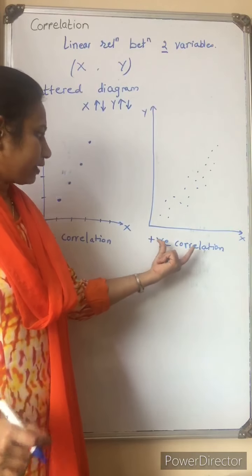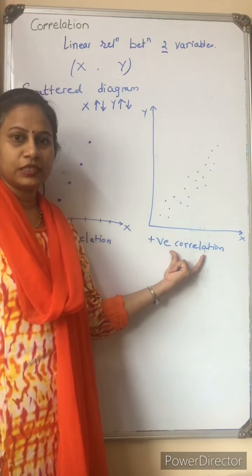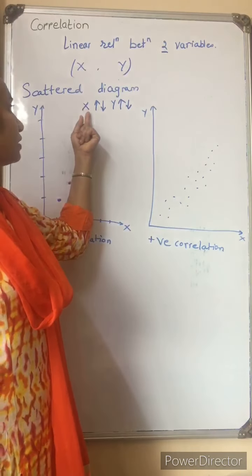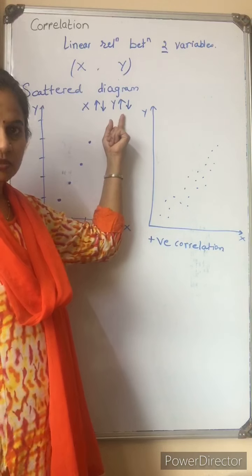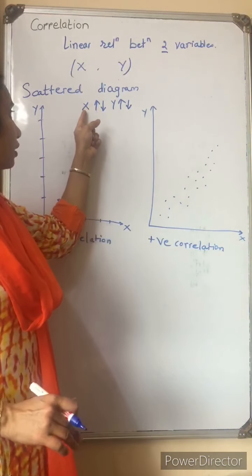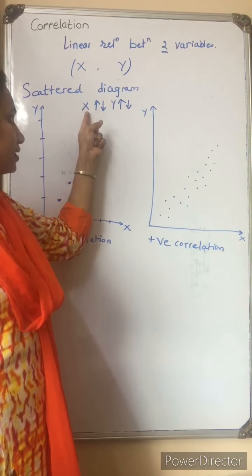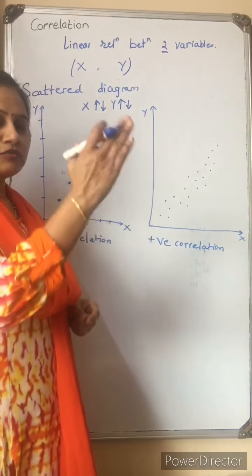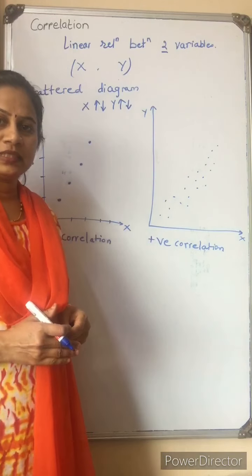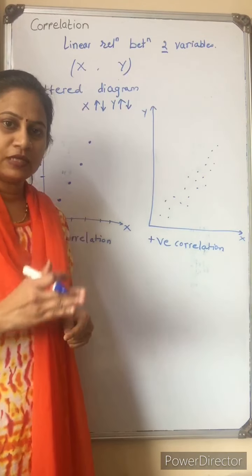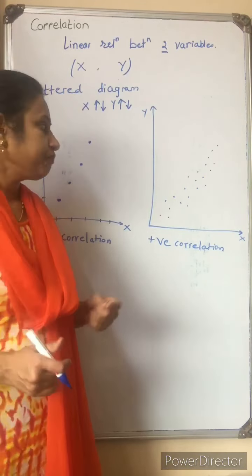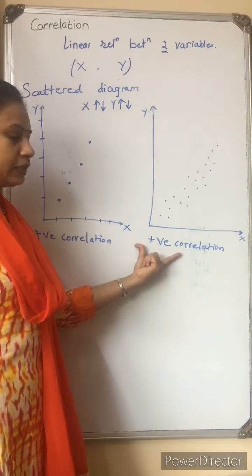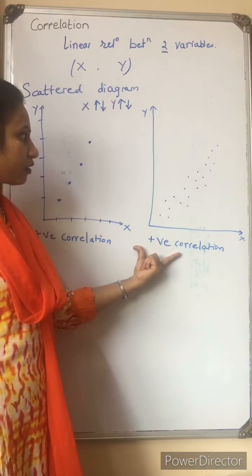More precisely, when the value of x increases, y also increases, or if the values of x decrease, y also decreases. So when both the values go in the same direction, either increasing or decreasing, we say that there is positive correlation between x and y.